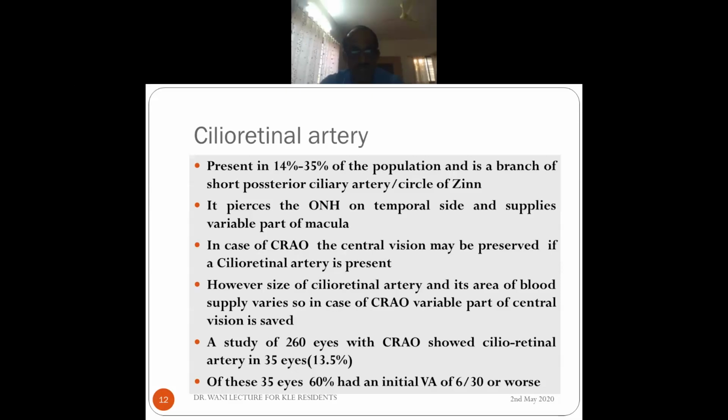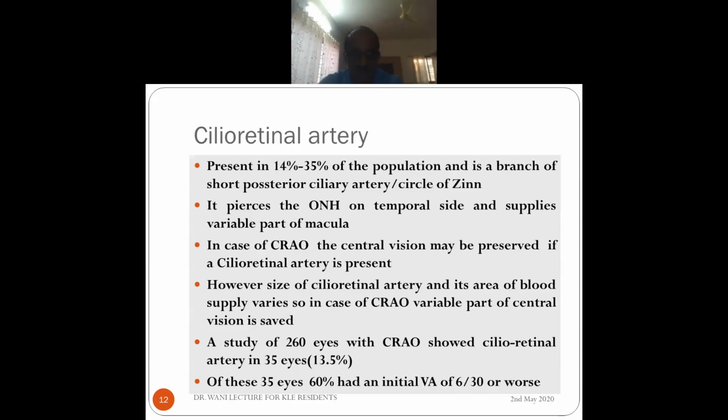In case of central retinal artery occlusion, the central vision may be preserved if the patient is lucky to have a cilioretinal artery and it is substantial. However, the size of the cilioretinal artery and the area it supplies varies. So if there is occlusion, the vision will be saved depending on how much area of the macula is supplied by the cilioretinal artery.